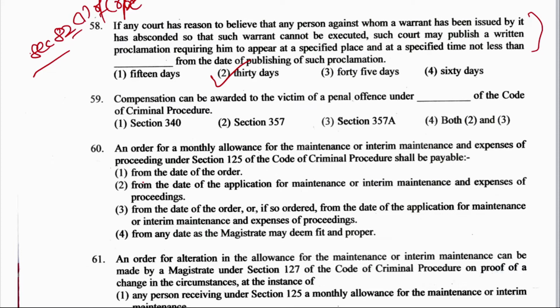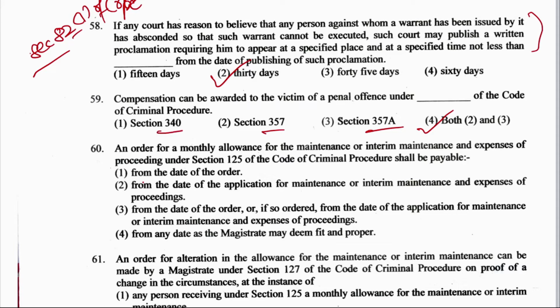So here the right answer is section 357 and 357A, both 2 and 3. So the right answer here is option number 4, both 2 and 3, section 357 and 357A both, which talks about order to pay compensation. And what does section 340 say?